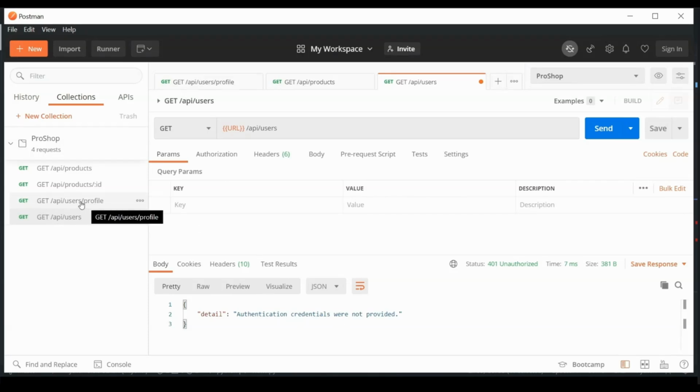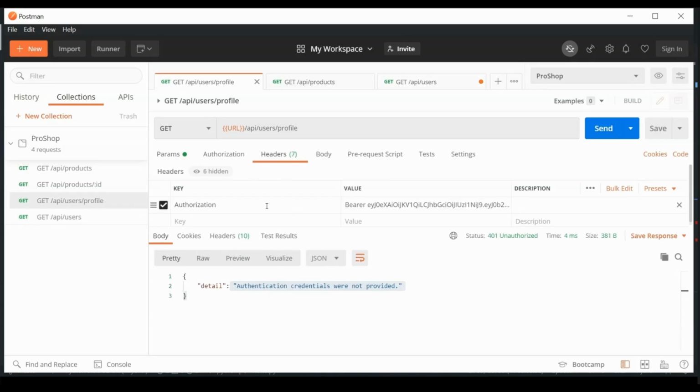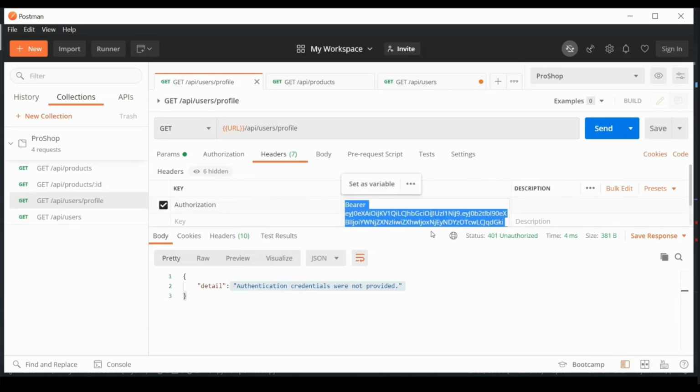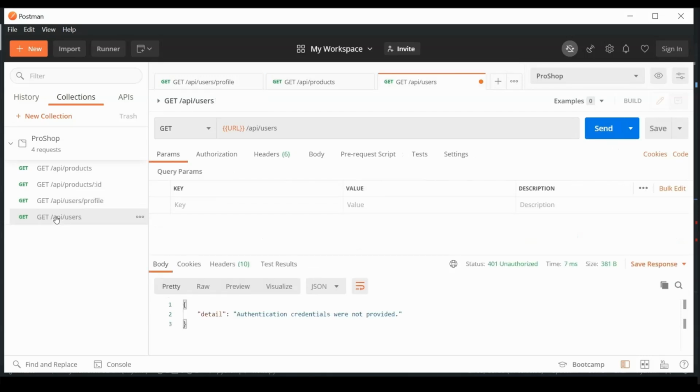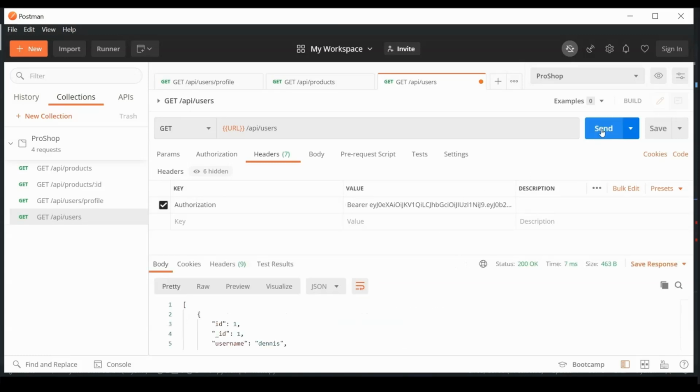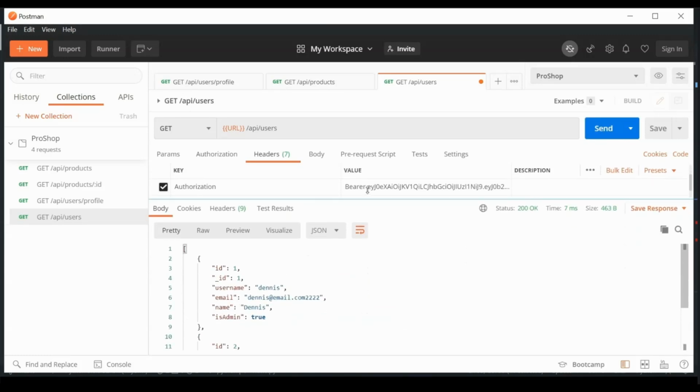So what we could do is, I'm going to go into our profile, and I'm going to get this bearer token. So this is for our admin user. So if I go back to API users, I'm going to go into headers, and I'm going to set this key to Authorization, and I am going to paste in this token. And if I send this request, I have full access. So I see all of my users.